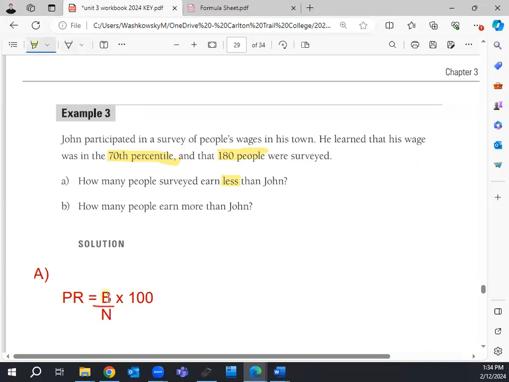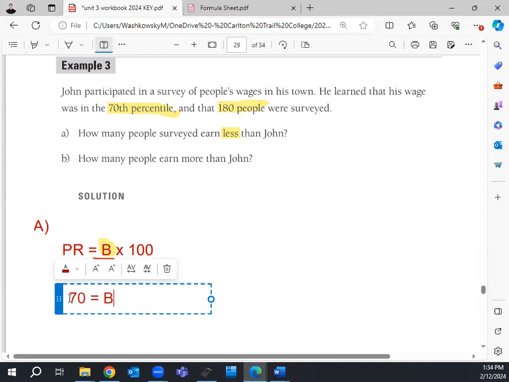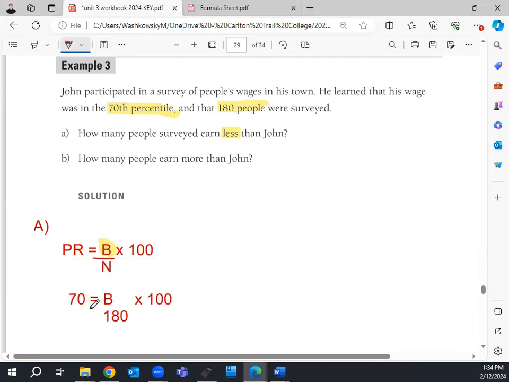We want to know what B is, because we already know what the percentile ranking is. We know it's 70%. We know how many people in the town were surveyed. It's 180 people.